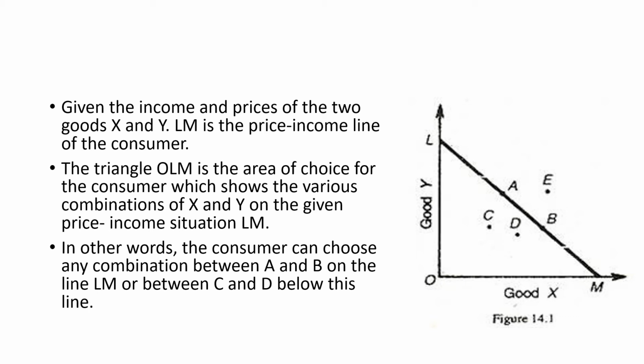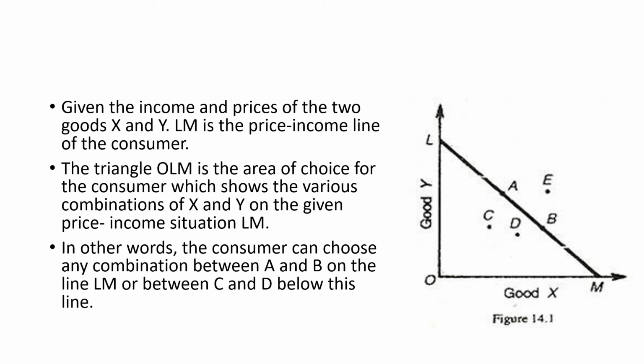After joining L and M, we can form a triangle, OLM. The area inside the triangle shows the area of choice for the consumer, which shows various combinations of X and Y in given price and income situations. The consumer can choose any combination that is on the price income line or below the price income line.